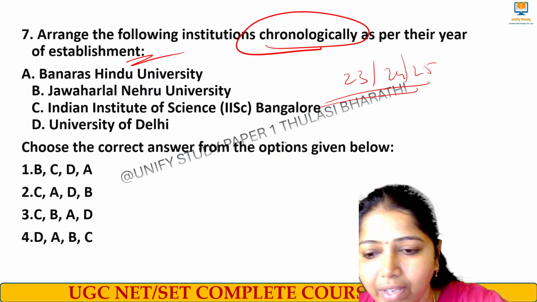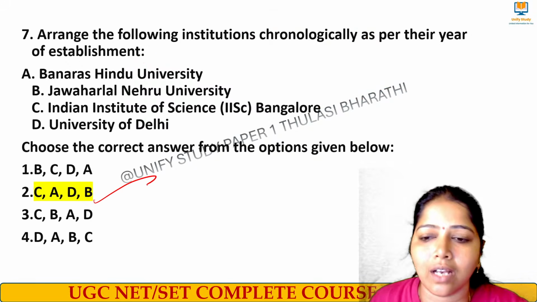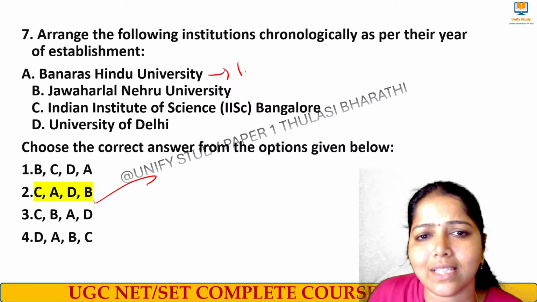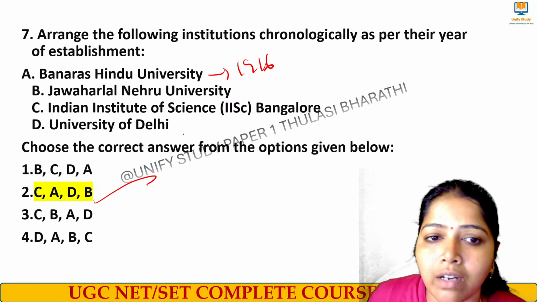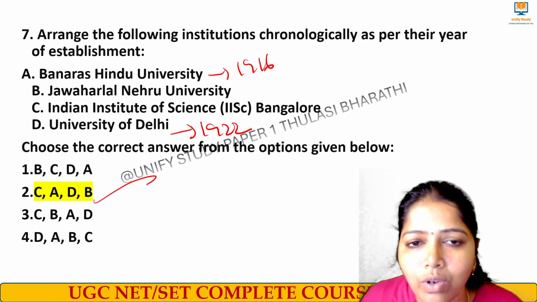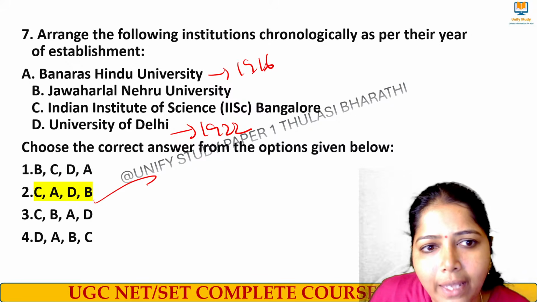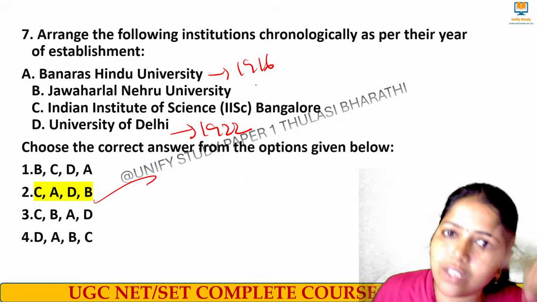Yes, very good. The right answer for this question is option number 2. How, ma'am? We know 1916. Suppose you don't know the right answer for that one? See, we know now, I told you University of Delhi is 1922. So definitely, if you see A and D, chronological order means the earliest should come first.